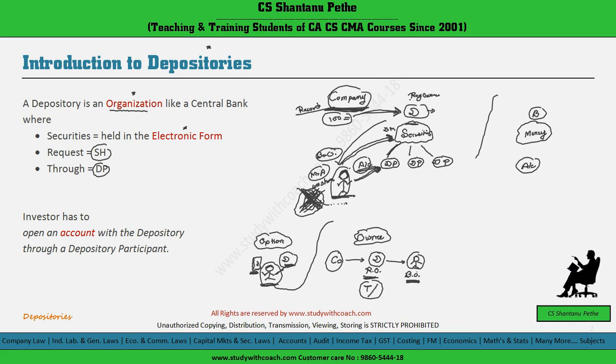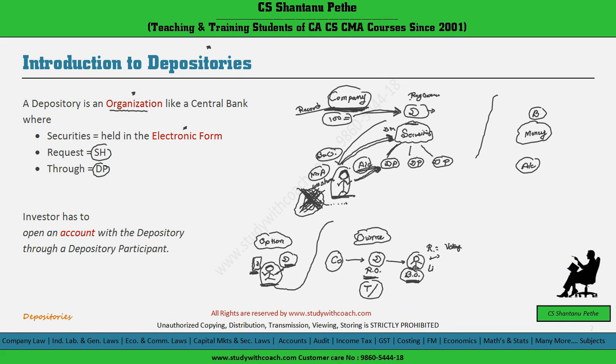On the other hand, the beneficial owner will have all the rights related to those securities as well as the liabilities related to those securities. So all the rights, like the right to vote, will be with the beneficial owner. Voting right will remain with the beneficial owner, as well as all the dividend income and right shares, bonus shares, whatever right accrues to these securities will also be with the beneficial owner.